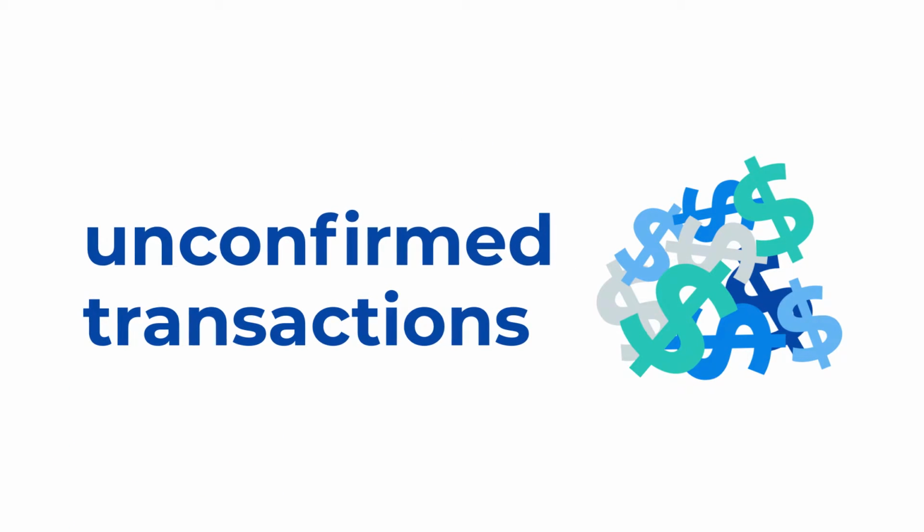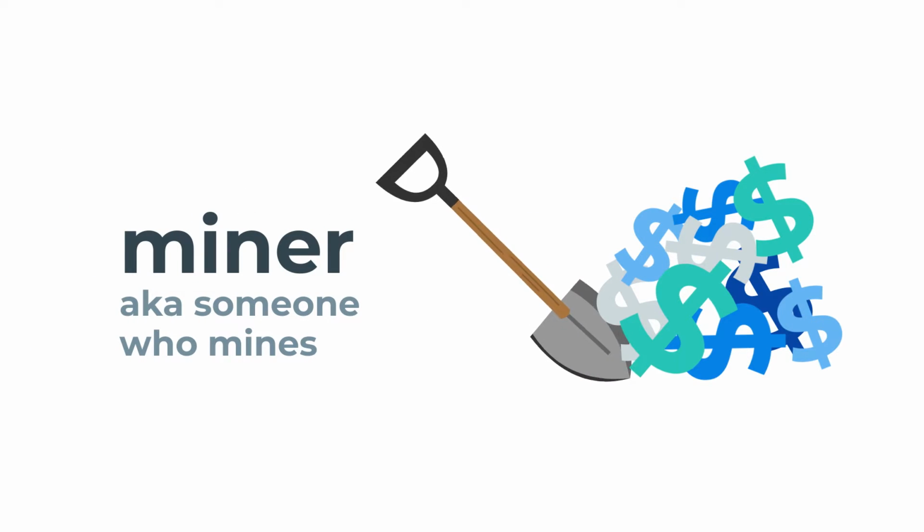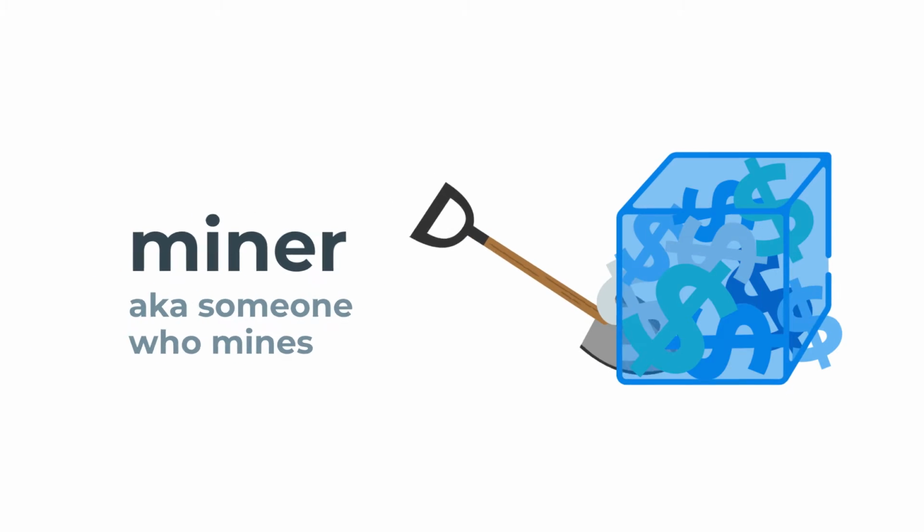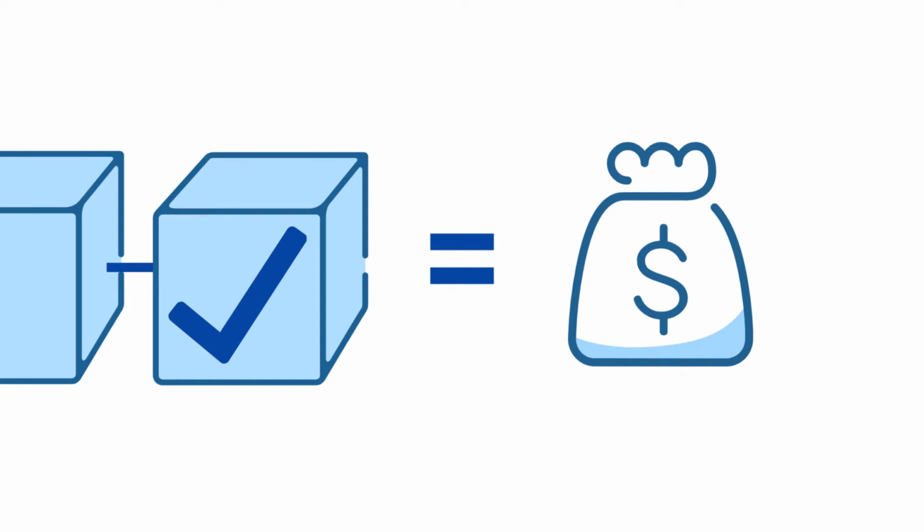So the first thing that happens is a user signs off on a payment. The record of the payment is then put into a pool of unconfirmed transactions. A miner can then pick up the unconfirmed transactions and put them into a block to be added to the blockchain. If the miner successfully adds the transaction, they earn a little bit of cryptocurrency as a prize.